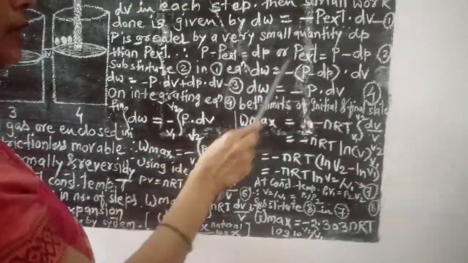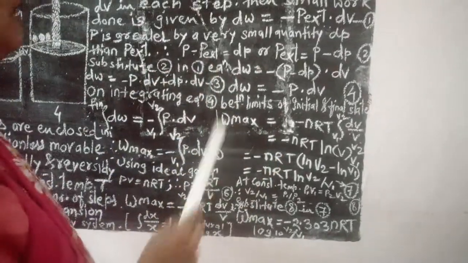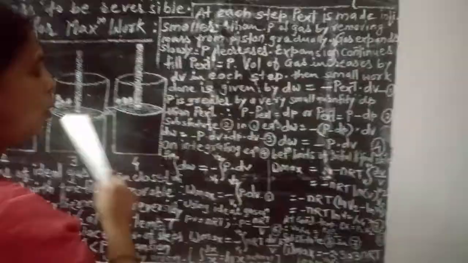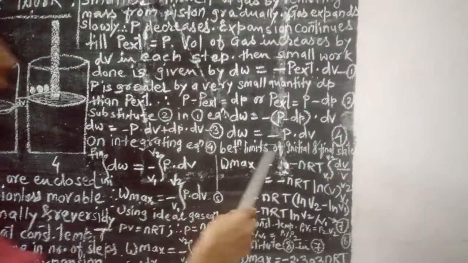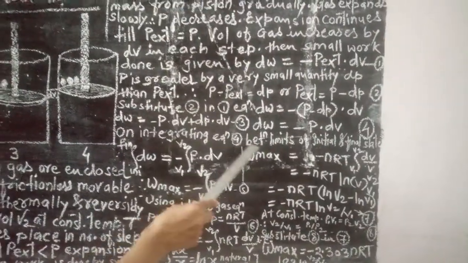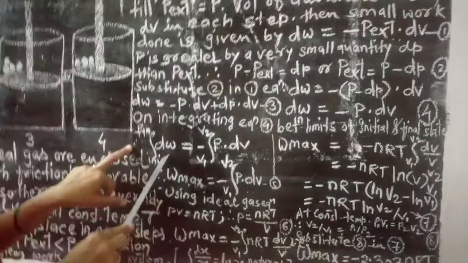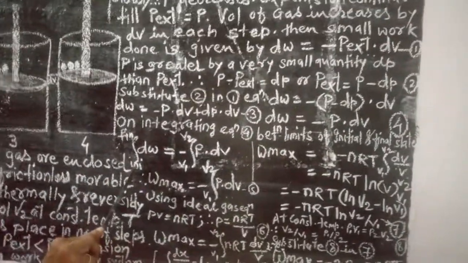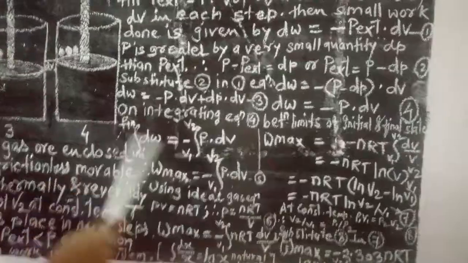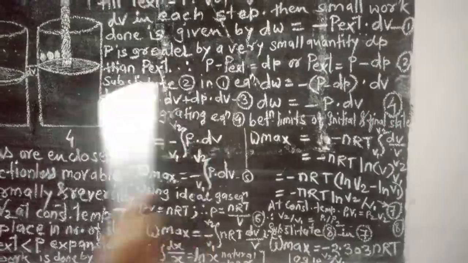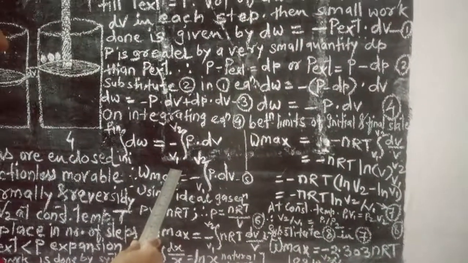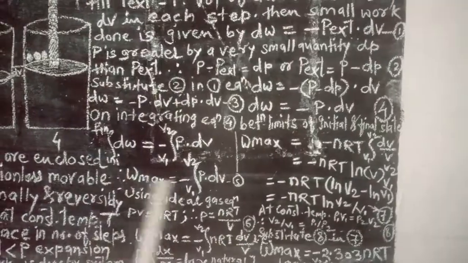Now this is the small work done performed in every step, and to sum up all the work done in all these steps, we have to integrate this equation between the limits of initial and final state. So the integration of dW between the limits of initial and final states is equal to the integration of minus P delta V between the limits of initial volume V1 and final volume V2.